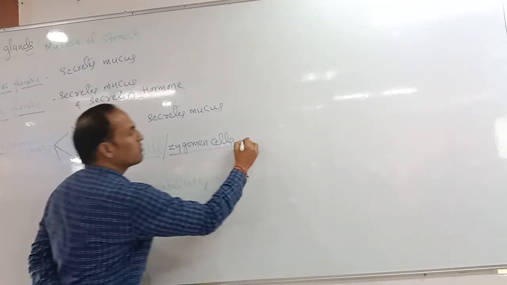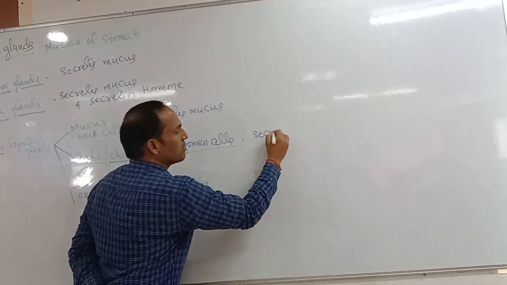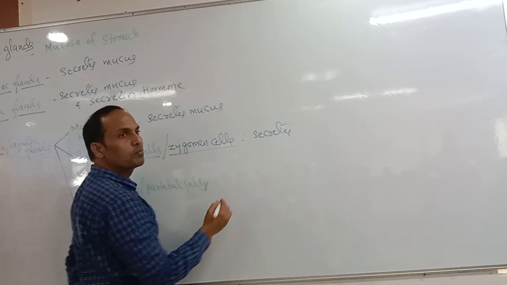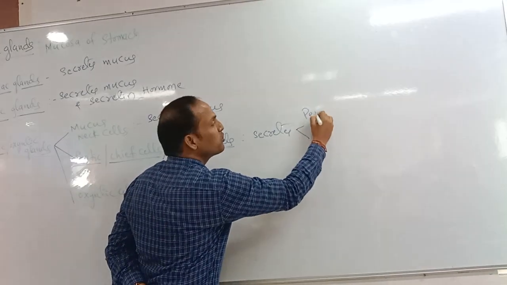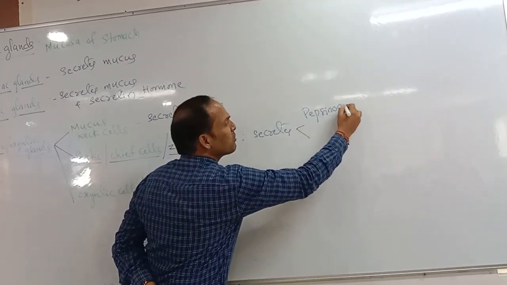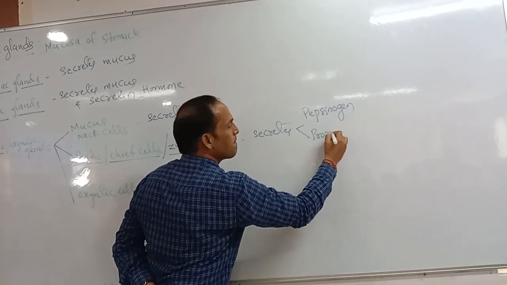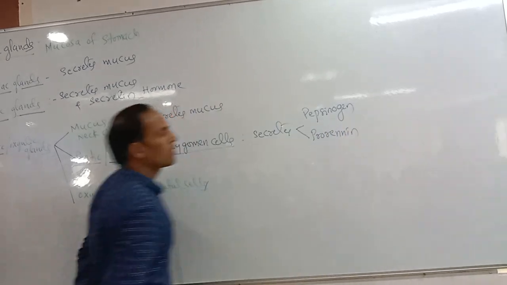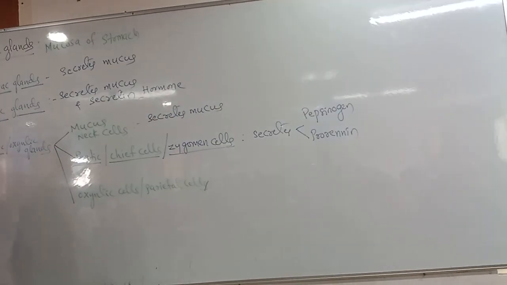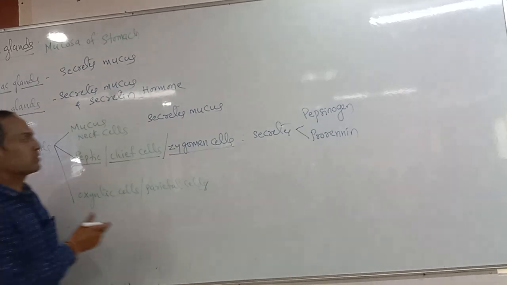Peptic or chief cells, which are zymogen cells, secrete two proenzymes, pepsinogen and prorenin. These two enzymes are secreted by zymogen cells, but both are in an inactive condition.